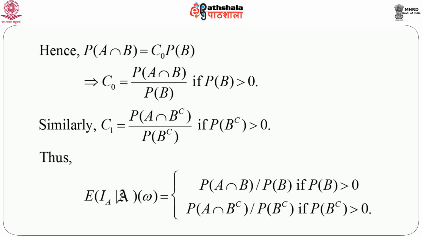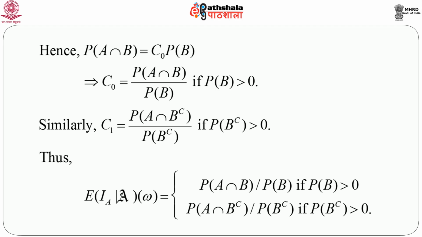Then probability of A intersection B is equal to C0 into probability of B. So, C0 equals probability of A intersection B by probability of B, if probability of B is greater than 0. Similarly, taking omega belonging to B complement, we immediately have C1 equals probability of A intersection B complement by probability of B complement, provided probability of B complement is greater than 0.